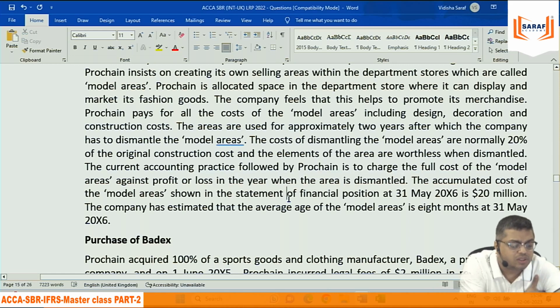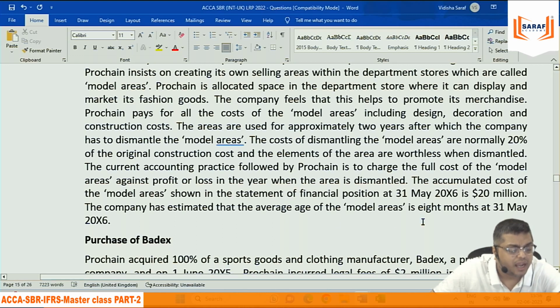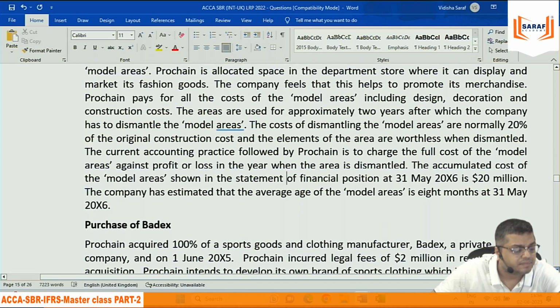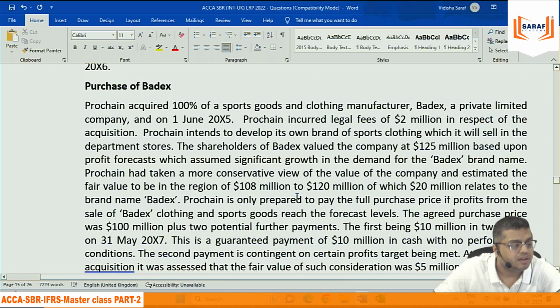The accumulated cost of model area shown in the statement of financial position is 20 million. The company has estimated the average age of the model area is 8 months at 31st May 2016. Of the 20 million, 8 months are still remaining. Purchase of Buddocks. I think it is IAS 16, 36, 38. All of this seems to apply, let's see.